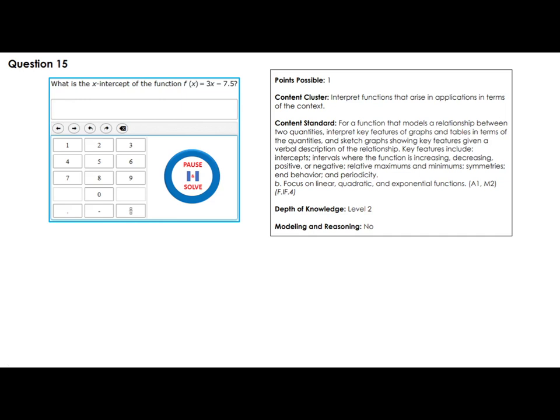What is the x-intercept of the function f(x) equals 3x minus 7.5? The x-intercept, meaning where the function is crossing the x-axis, okay? So let's call it y here. Y is equal to 3x minus 7.5. So you want y to be 0 because you're crossing the x-axis. That means y is 0. 0 is equal to 3x minus 7.5.